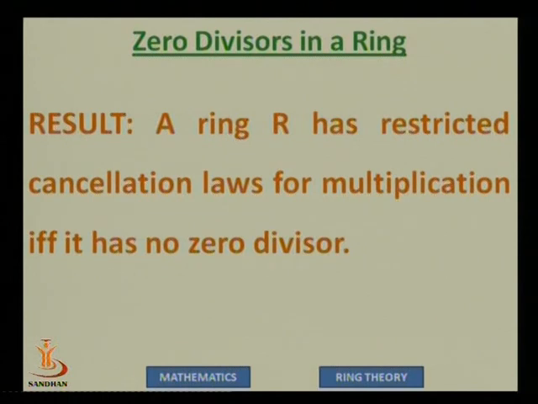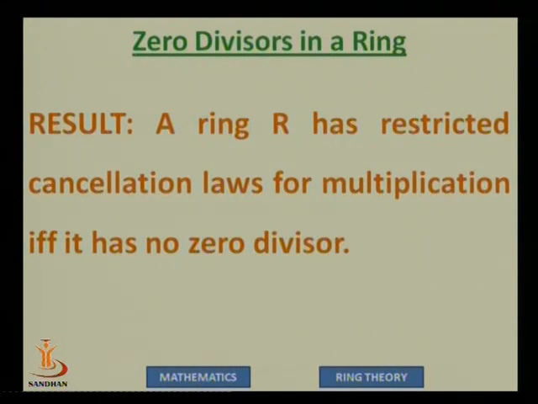There is one small result which says that if zero divisors are there, then we may have some problems, but if there are no zero divisors, as in the normal number system with normal addition and multiplication, we had cancellation laws. Here also cancellation laws are available in a ring provided there are no zero divisors in a ring. If there are zero divisors in a ring, there might be problems with the cancellation laws. So now a good news, if no zero divisors, normal kind of a structure, then we'll have restricted cancellation laws.